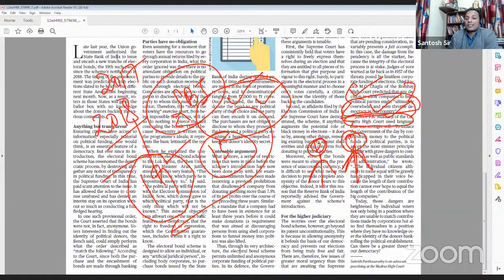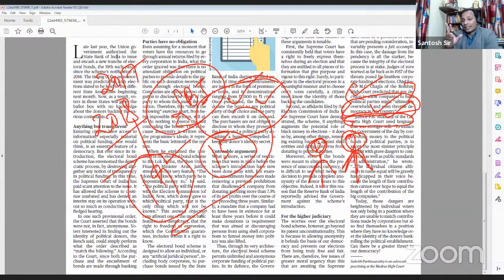Overall, the interests of voters and taxpayers are compromised, and the interests of political parties and corporates are protected. The corporate house remains anonymous, and the political parties don't have to declare from where they received funds, and how these funds are influencing the decisions these political parties take while in government.